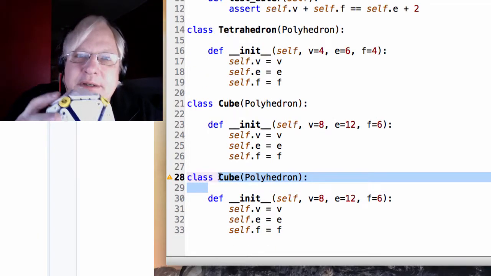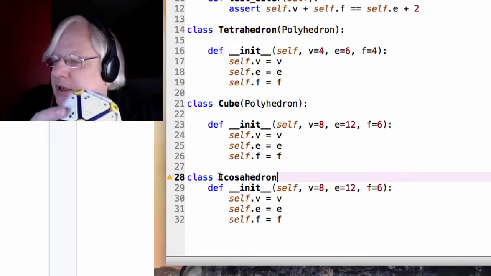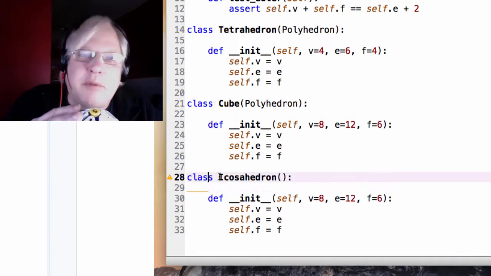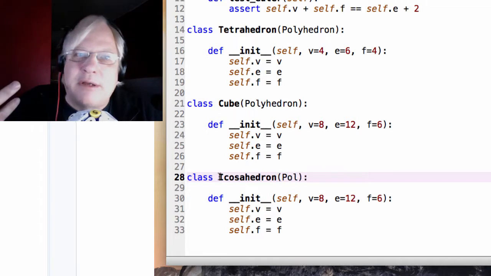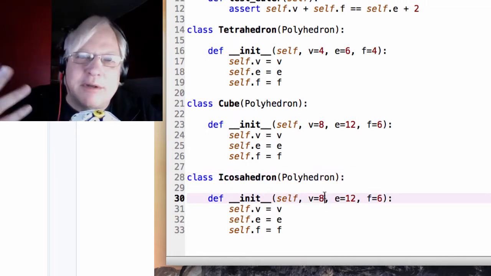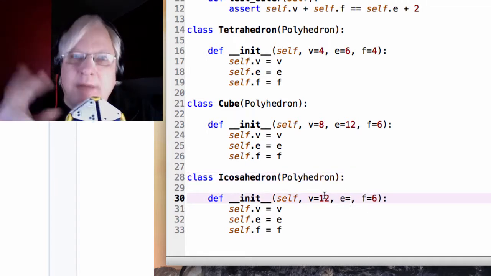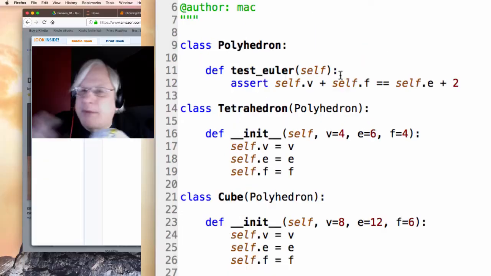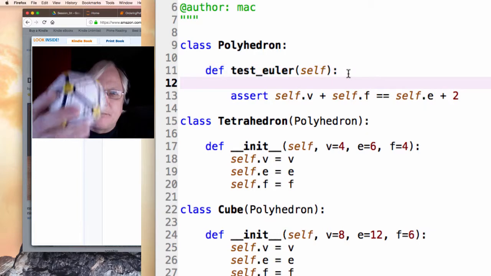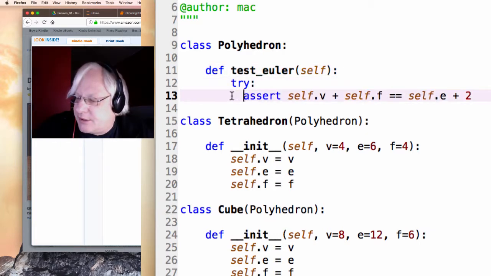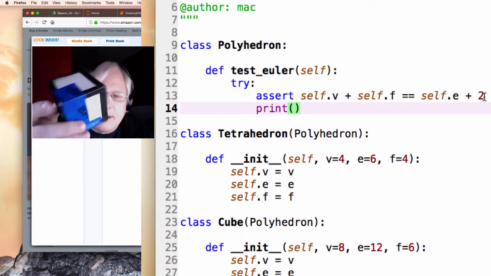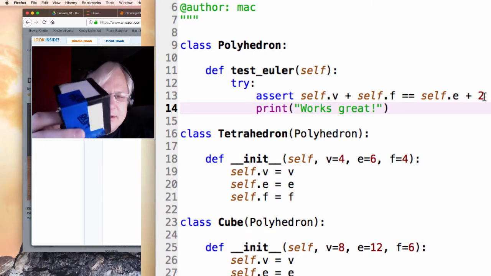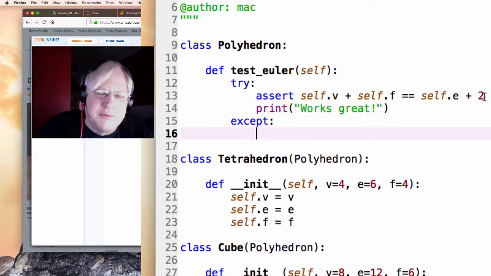V plus F equals E. How many edges? So I can again think of the jitterbug. Remember my jitterbug? Cuboctahedron I know has 24 edges. I just know that. Same number as radials, doubled radials. So anyway, I'm going to get the right answer. V plus F equals 30 plus 2. Ditto for cube. 8 plus 6 equals 12 plus 2, and so forth.